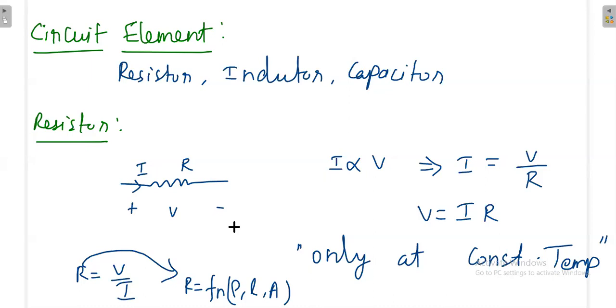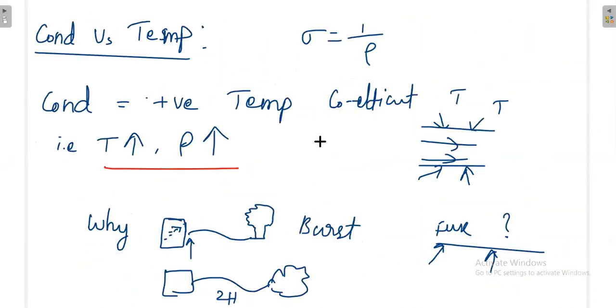That idea you should have. Similarly, in future, the capacitance of a capacitor depends on the dimensions of the capacitor. It is not depending on the voltage or current. Similarly, we'll see that the inductor value finally depends on the dimensions of the inductor. It is independent of voltage and current. So you should have that idea in your mind.